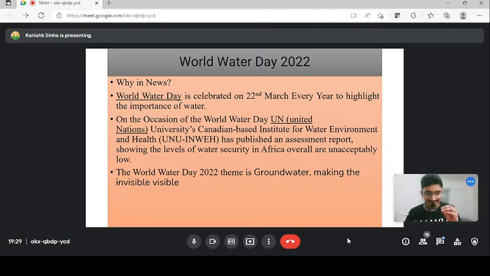Now, one question that you can also get from this slide is what is new this year, that is, 22nd March 2022. On this occasion of World Water Day, United Nations University published an assessment report which talks about the scarcity and what level of water is present in Africa. This is very important. Every CLAT aspirant knows that World Water Day is celebrated on 22nd of March. Every CLAT aspirant knows the theme of World Water Day 2022.